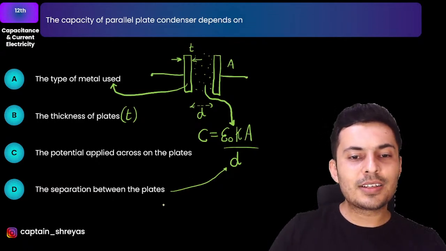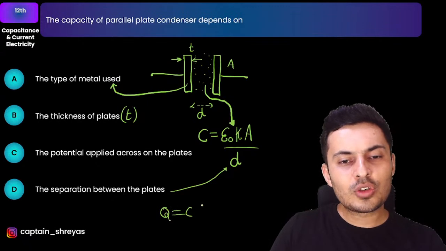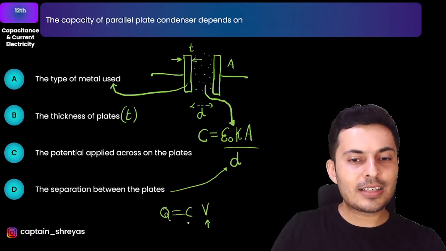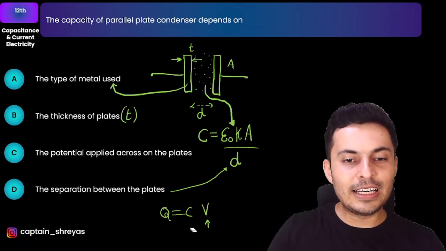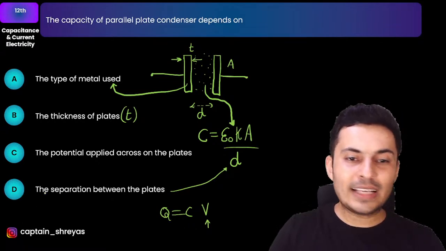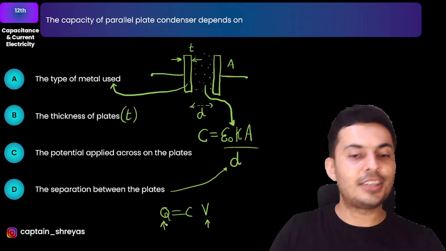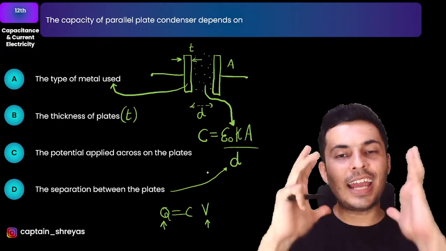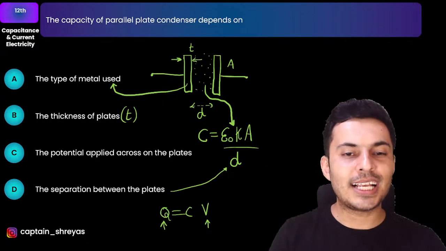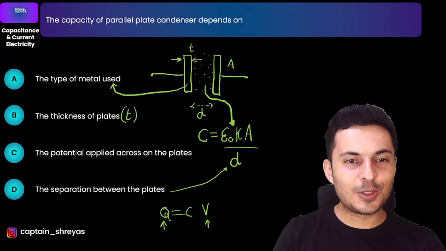And a lot of people think, sir, Q is equal to CV, so if voltage is increased, capacitance decreases. No, that's not true. That's completely incorrect. If voltage is increased, capacitance does not change, the charge changes. Capacitance depends only on the medium inside and the geometry, the shape and the size. That's all. Hence the correct answer to this question.